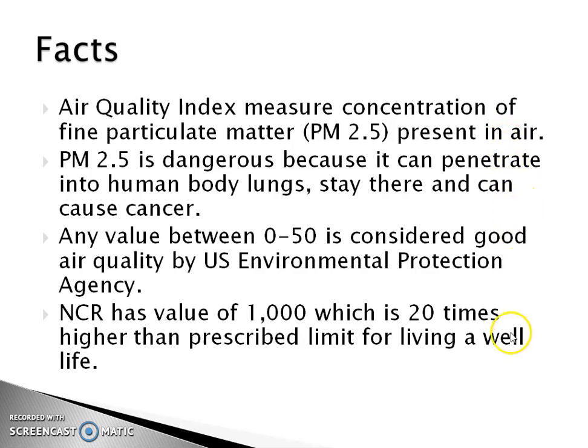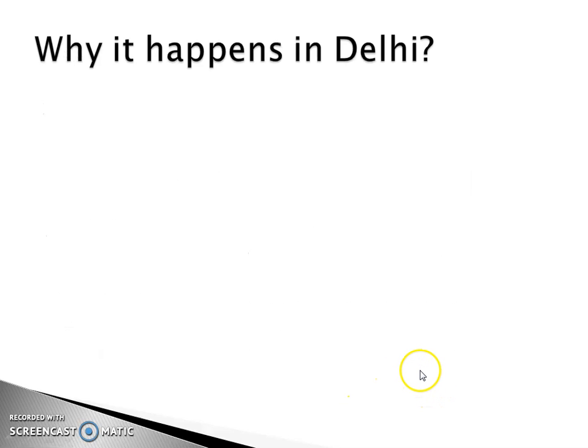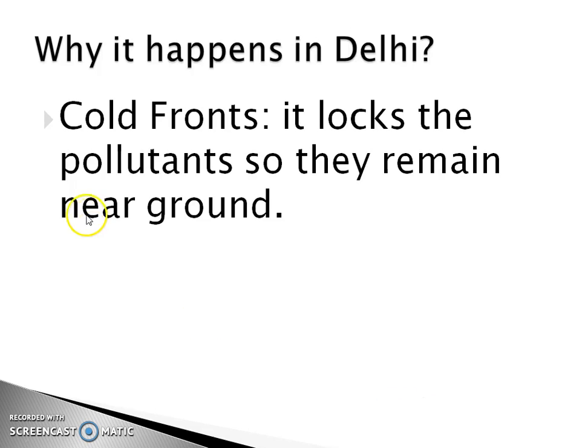This is the scenario, this is the fact. Good air quality is where you find a unit of PM2.5 around 0 to 50. But in our capital, we have PM2.5 at 1000, which is 20 times higher, which is so dangerous. Why does it happen in Delhi? This is interesting. Now, cold fronts.